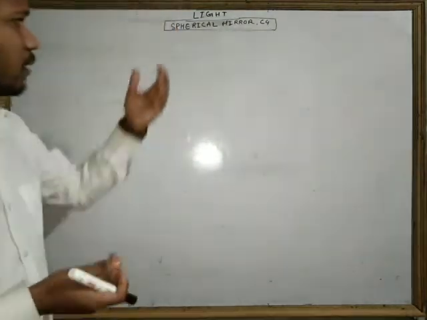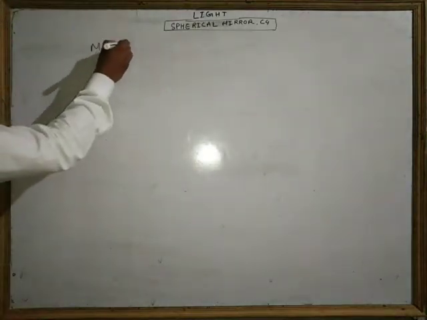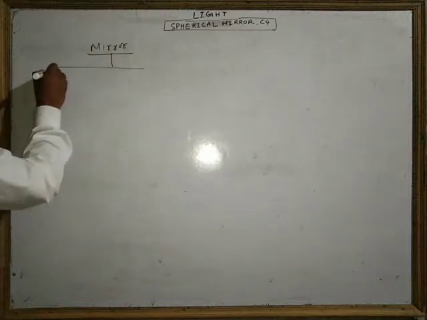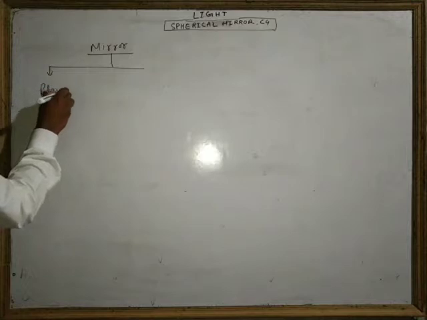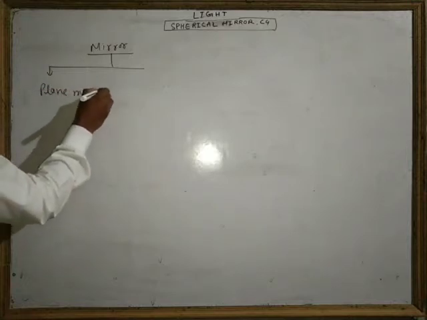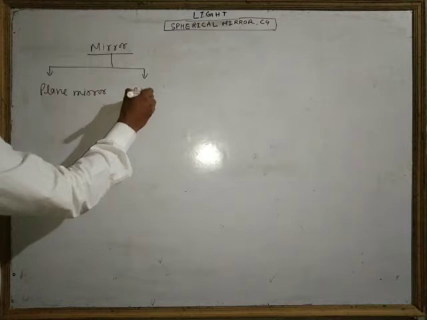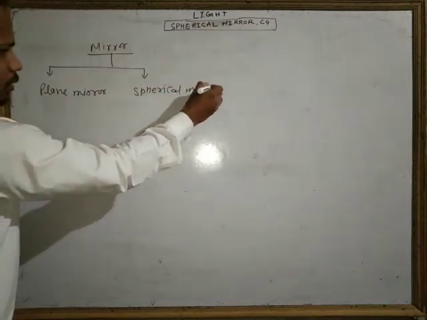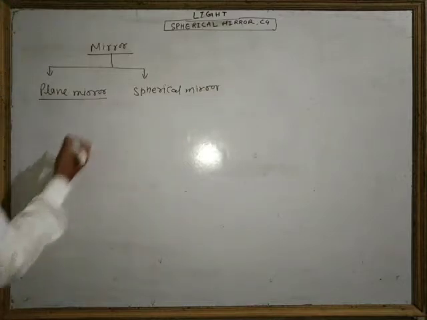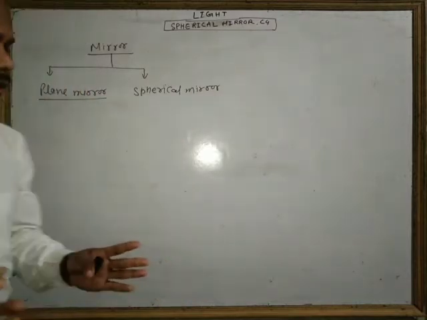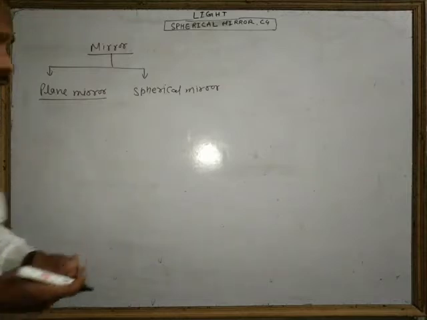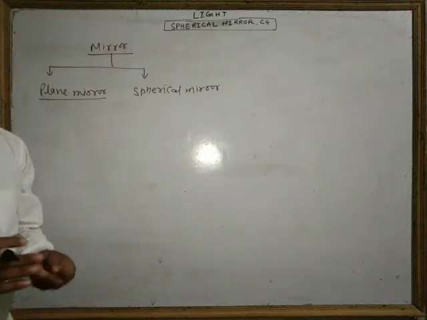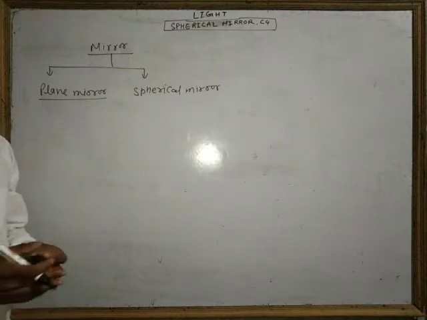Okay, then what is the spherical mirror? A spherical mirror is basically a mirror. Mirrors are of two types. One is the plane mirror, another is the spherical mirror. What is a plane mirror? A plane mirror is a mirror whose reflecting surface is plane, or we can say which is made of plane glass.